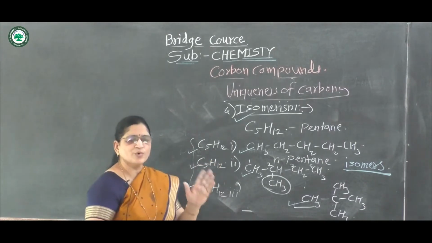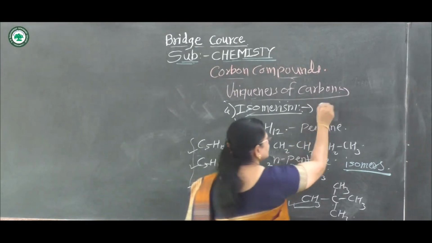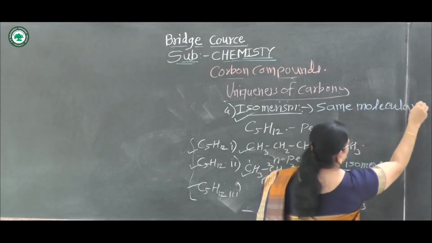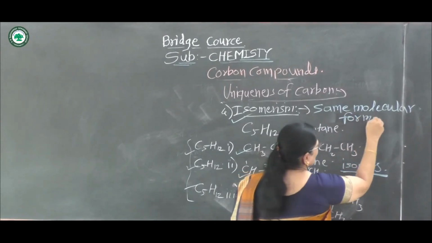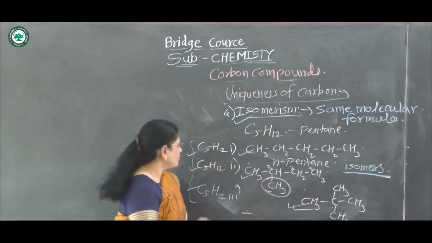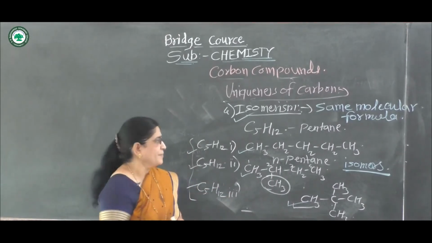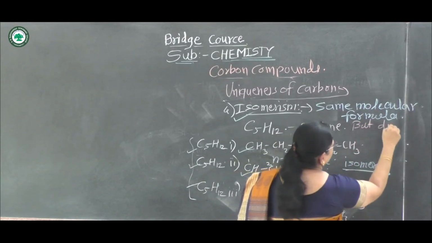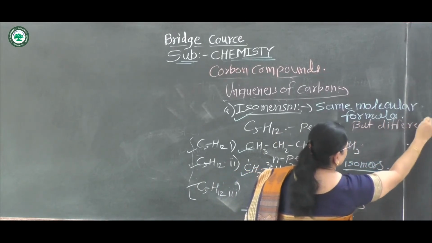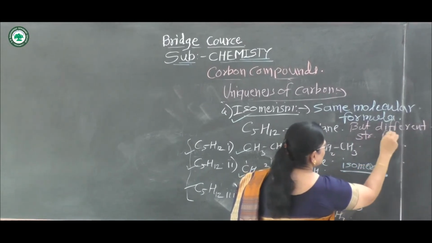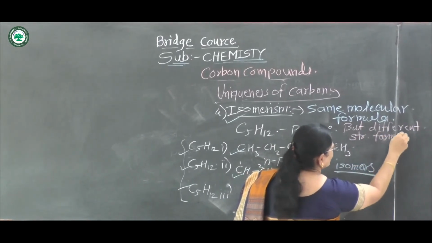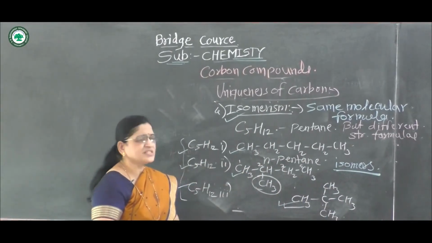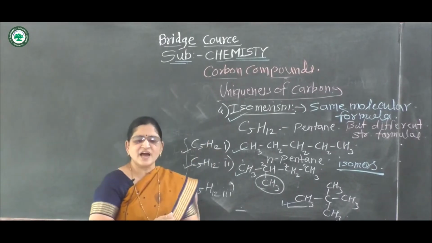What is isomerism? Compounds having the same molecular formula but different structural formulae are called isomers, and the phenomenon is isomerism.